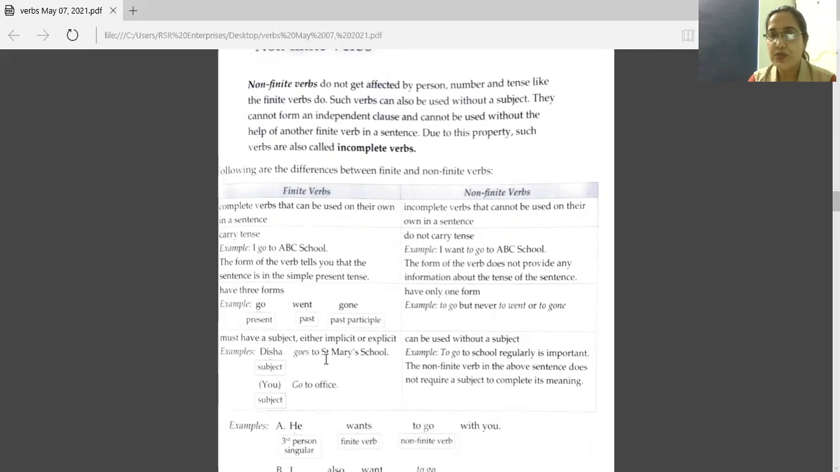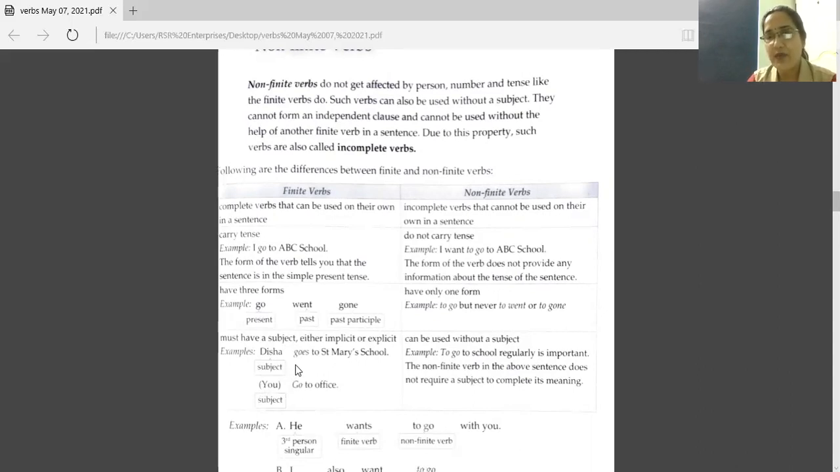Disha goes to St. Mary's School. So in this sentence, we have one subject, Disha, with that verb goes here, then the other part of the sentence. If we take this way, go to office, so it's known that you will come here. It's a hidden subject here, but understood that you will come there. So you is the subject in this sentence.